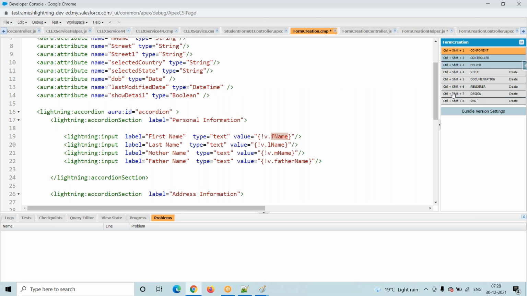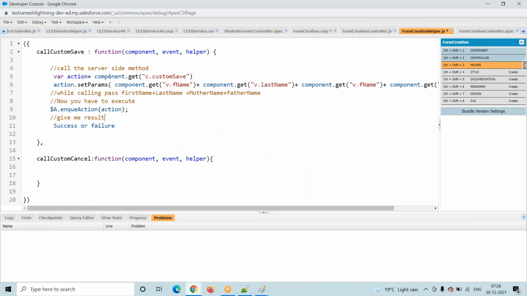Maybe you will get confused by these many items like component, controller, helper. Try to understand the concept. Try to understand the navigation. Forget about the syntaxes. I will also copy the syntaxes from the developer guide only in the next session.